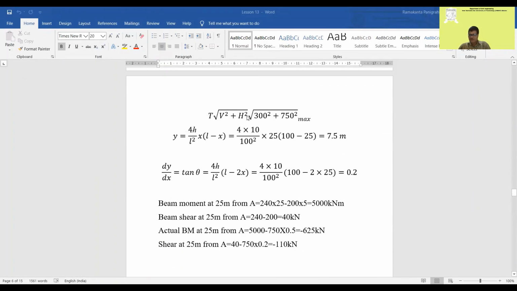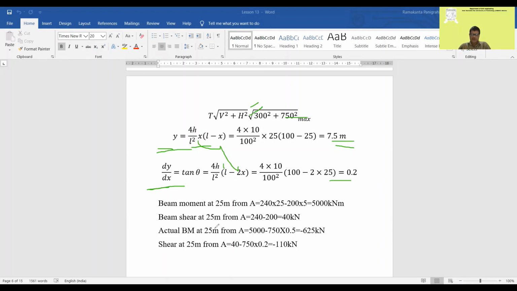Maximum tension is the square root of V square plus H square, the sign is again missing here. So it is equal to 300 square plus 750 square, and y will be equal to 4h by L square into x into L minus x. The same thing, 7.5 meter. dy by dx is tan theta. If you take this, tan theta means L minus 2x, with 4h by L square remaining outside. So at x equal to 25, put this value.